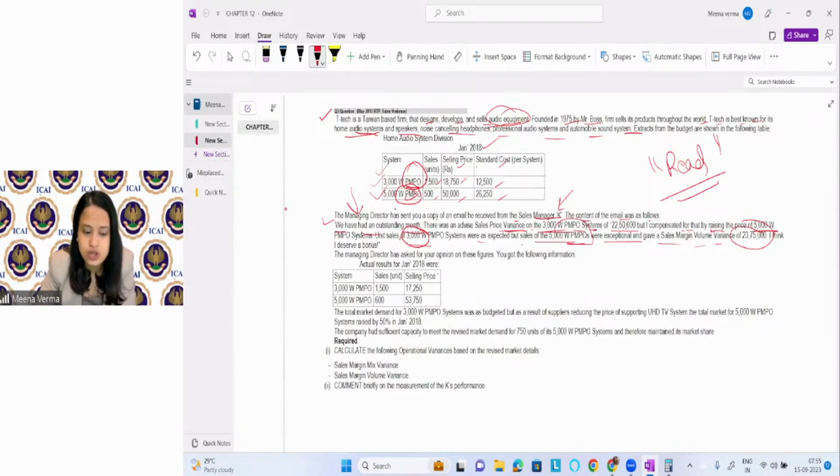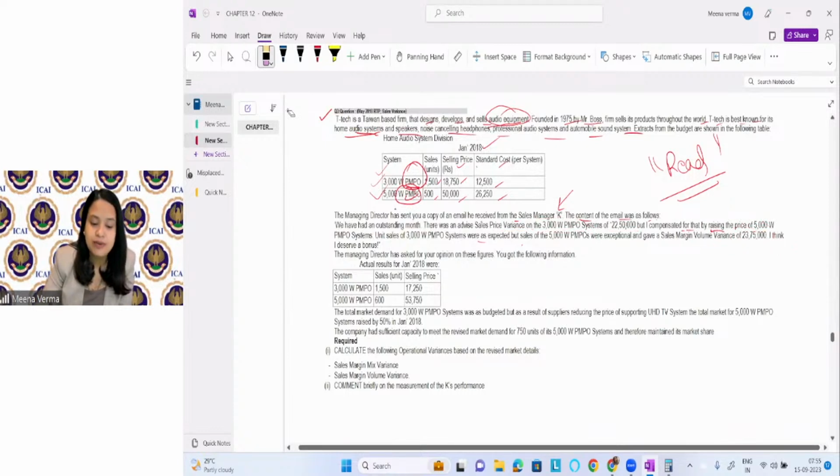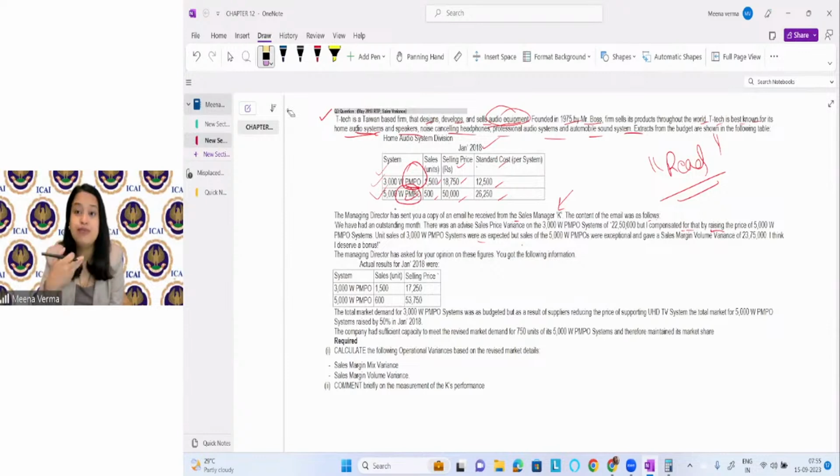Okay, so units sold is more and it is giving us sales volume variances. Okay, I think I deserve a bonus. So whose story is this going on? It is going on for the bonus. Okay, so what is happening here? The sales manager is showing how well I have done my work. He is just trying to convey to the managing director of the company that because of me, look how much benefit the company is getting, right? I sold so much quantity, raised the price, sold so much quantity even at the increased price, and the company made so much profit. He is trying to convince. So the sales manager is trying to convince the managing director so that he can get his bonus.